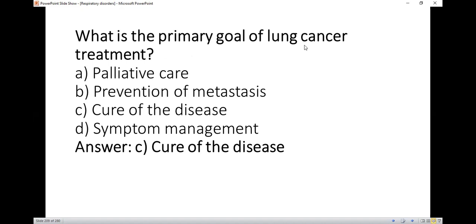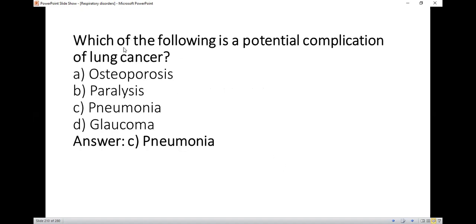What is the primary goal of lung cancer treatment? So right option है C, cure of the disease, के मरीज मुकम्मल तौर पर सेहतयाब हो जाए। Which of the following is a potential complication of lung cancer? So right option is C, pneumonia.